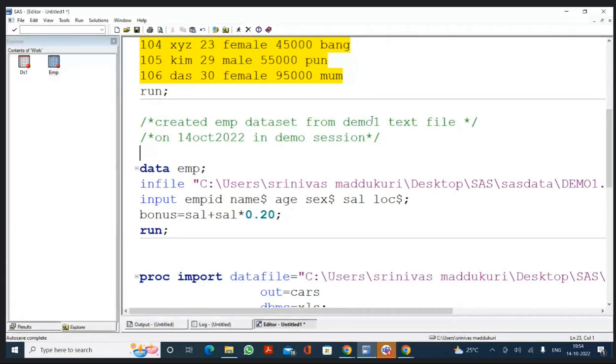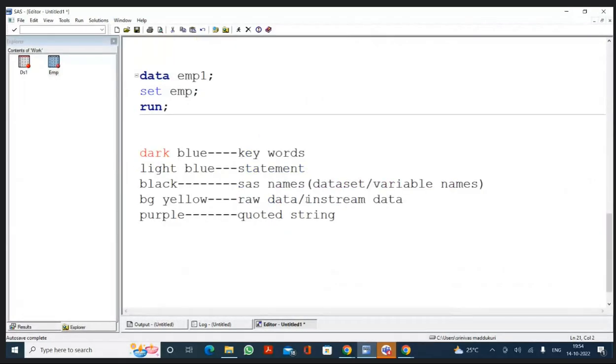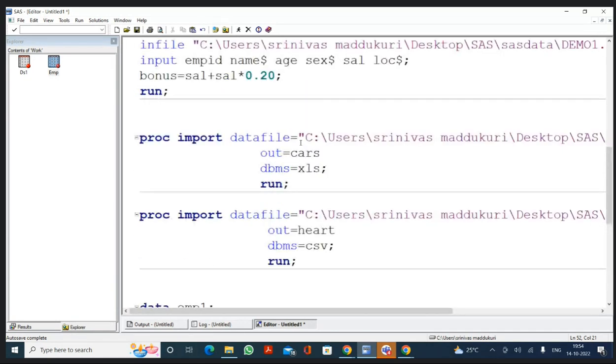Okay. Now, when you write a comment, can you see what color you get in the comments? The comments will appear in green color. So if you see anything in green color, that means it is a comment. These are the 6 colors you can find in the editor window. In future, these are the default ones. If you don't like them, you can change the colors to whatever you want. I will let you know how to change them in the future. Okay?